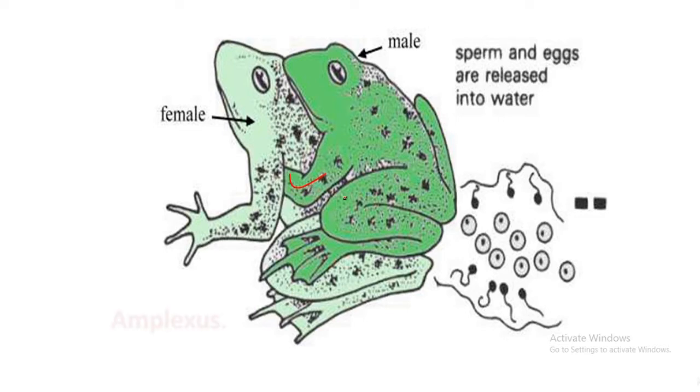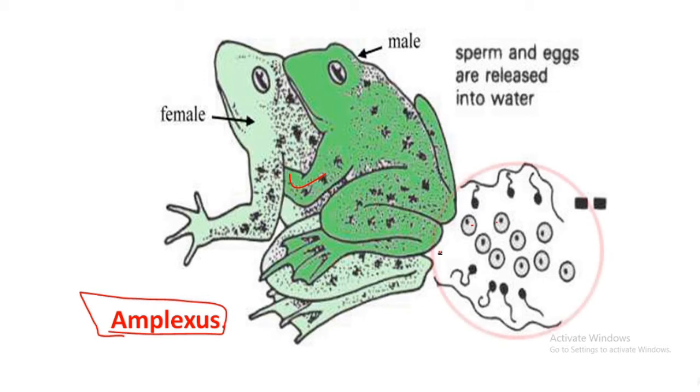This position is known as amplexus. Amplexus may last for 1 hour to 1 day. At that time the female releases her eggs in the water, and at the same time the male also produces his sperm over them. In this way the meeting of gametes takes place.